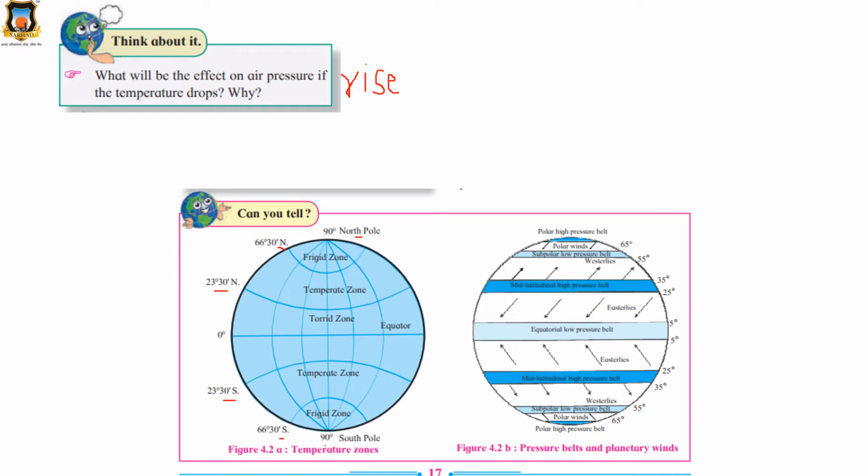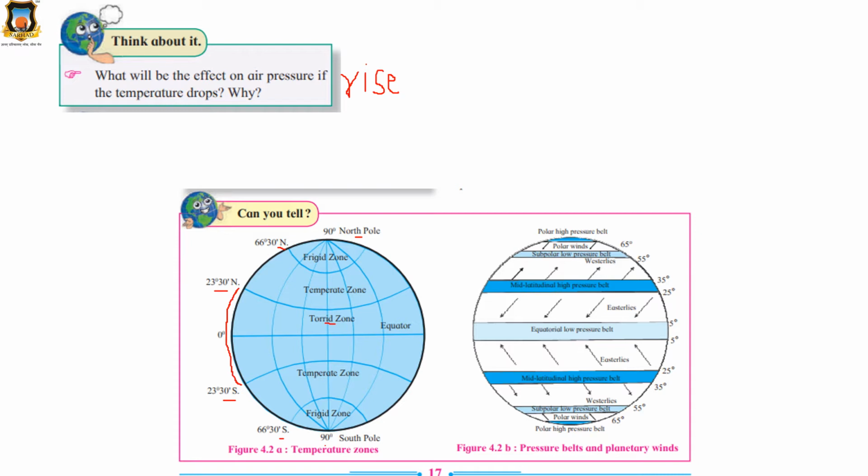In this area the sun rays are perpendicular, so this area is known as the torrid zone. From 0 degree till 23 degree 30 minutes north and 23 degree 30 minutes south is known as the torrid zone.